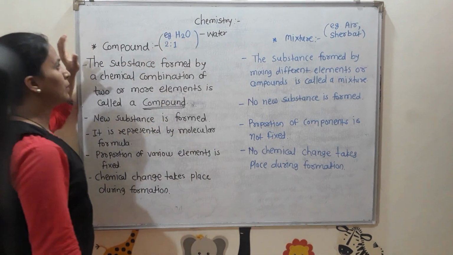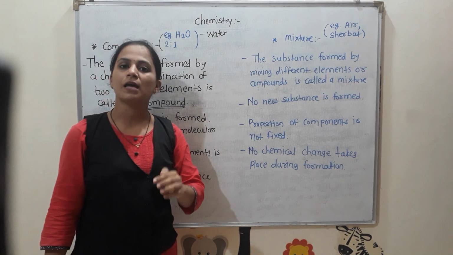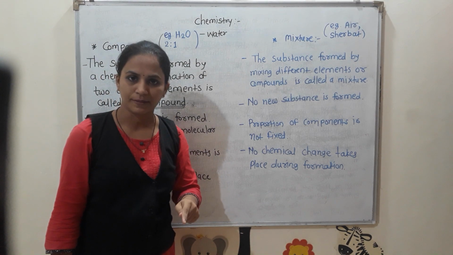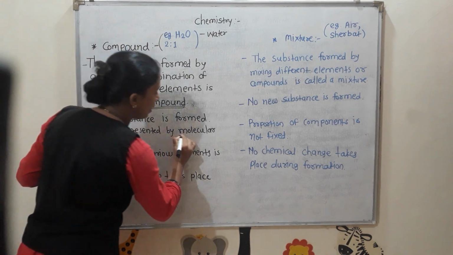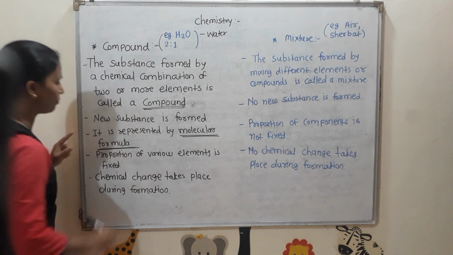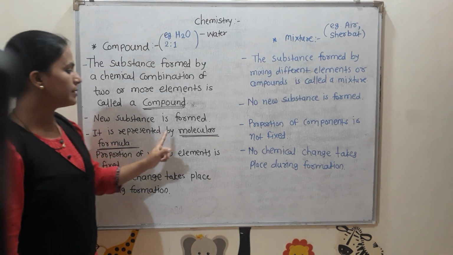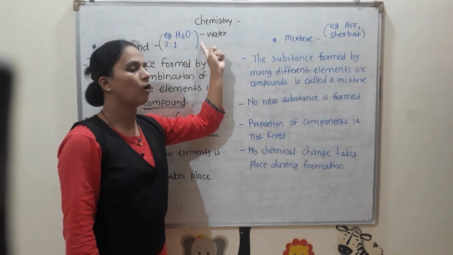In my previous video lecture we discussed that elements are represented by symbols and compounds are represented by molecular formula. So this is the most important property of compound. Compounds are represented by molecular formula. So H2O is the molecular formula of water.